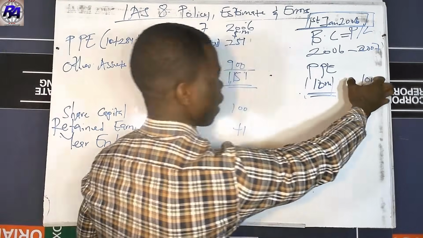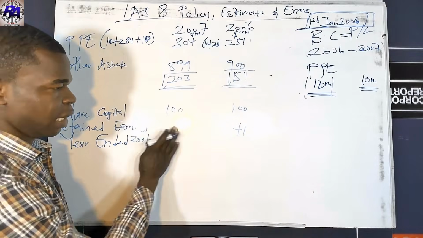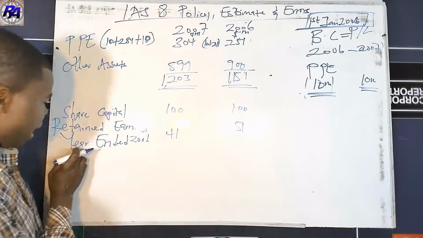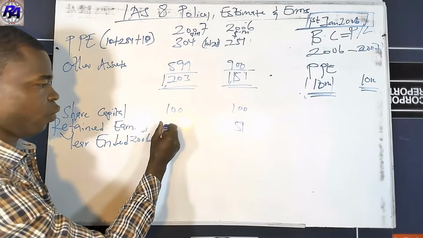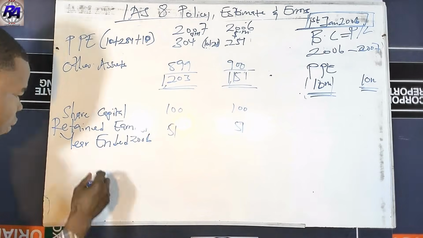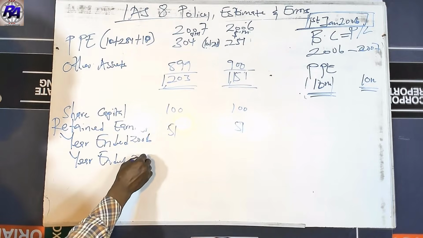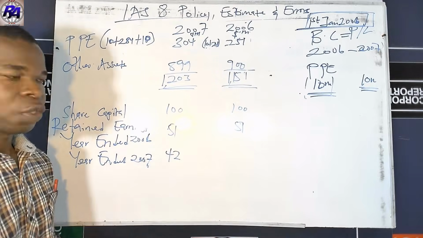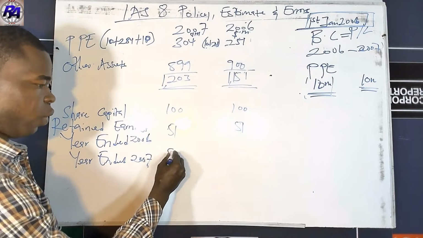Remember that this figure was treated as an expense, so it has reduced these values by 10. Therefore, you have to add them back. So there's a need to add this one back here. Remember that the closing balance of year ended 2006 becomes the opening over here, which will also be 51. That's why you're having 51 over here. And then we have year ended 2007. What will be your retained earnings? It was previously 42. Now remember that this was also incurred in 2007. So we have to change this value to 52.